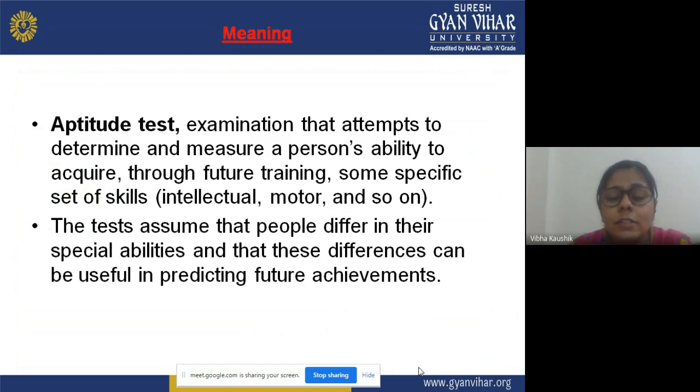There is a difference between people's special abilities to perform certain tasks, and these differences can be useful in predicting future achievement. The differences on the basis of their special abilities help us to predict how they will perform in their future achievements.